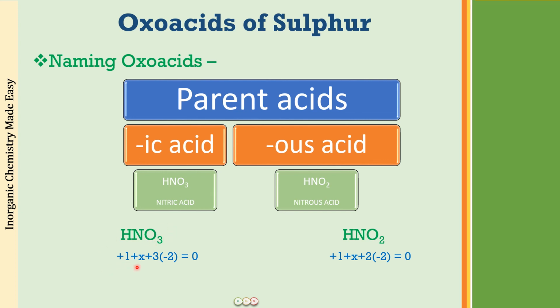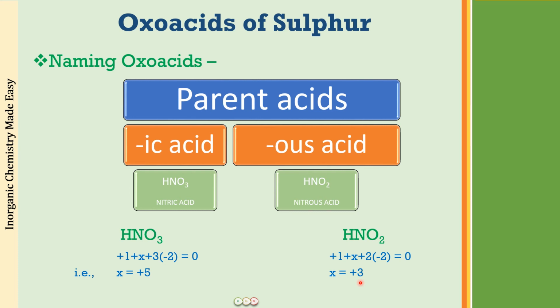So we have +1 plus X plus 3 into -2, and since this is a neutral compound the sum total has to be 0. I hope you all know how to calculate the oxidation state of any given element. So the value of X is +5. In HNO2, this value comes as +3.